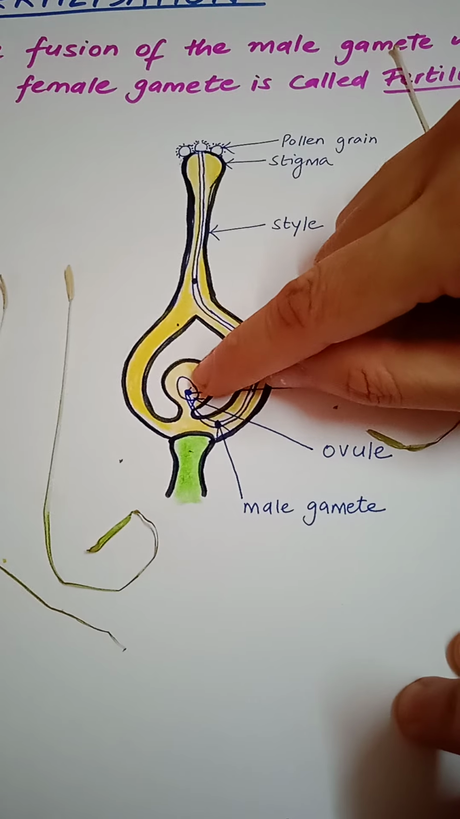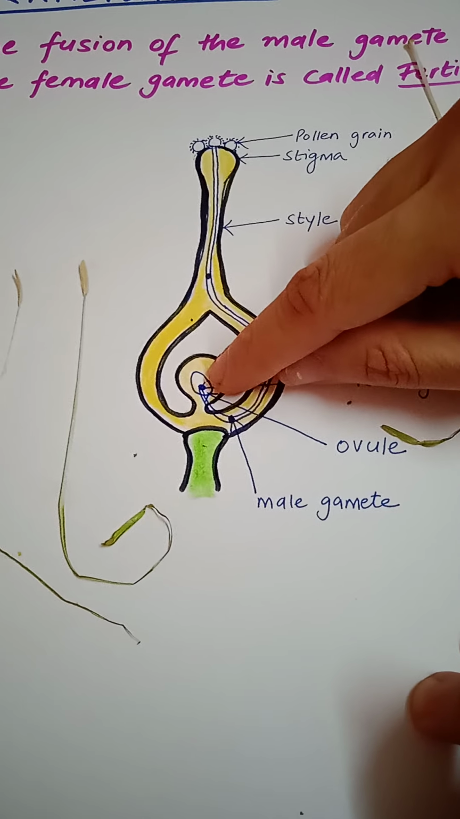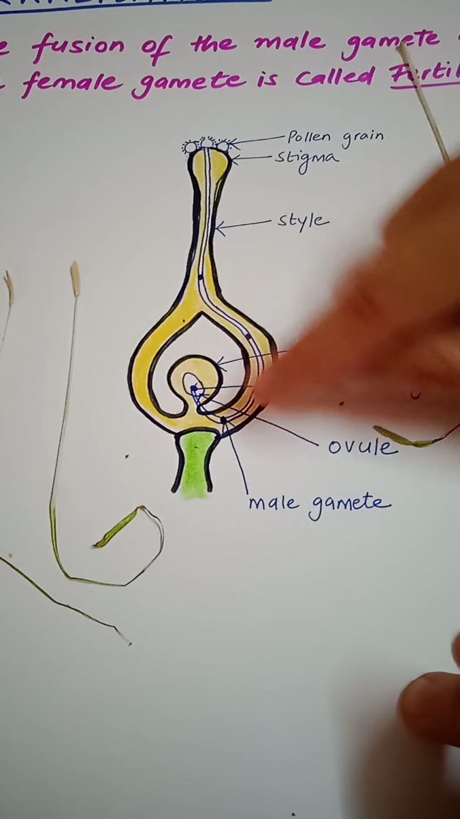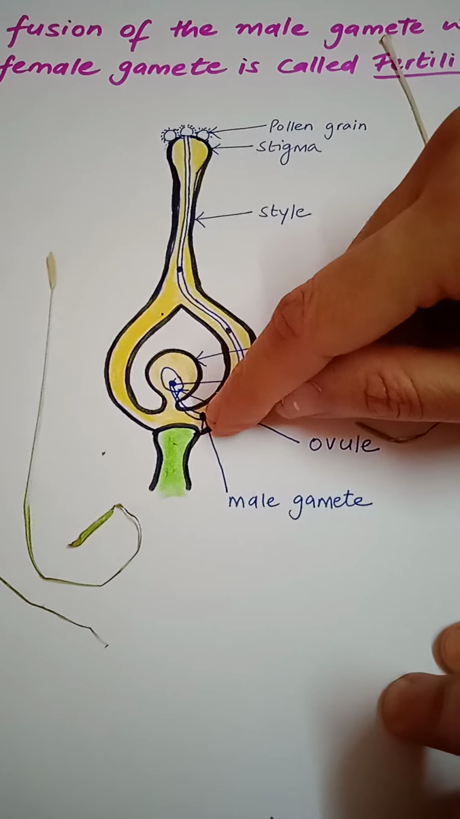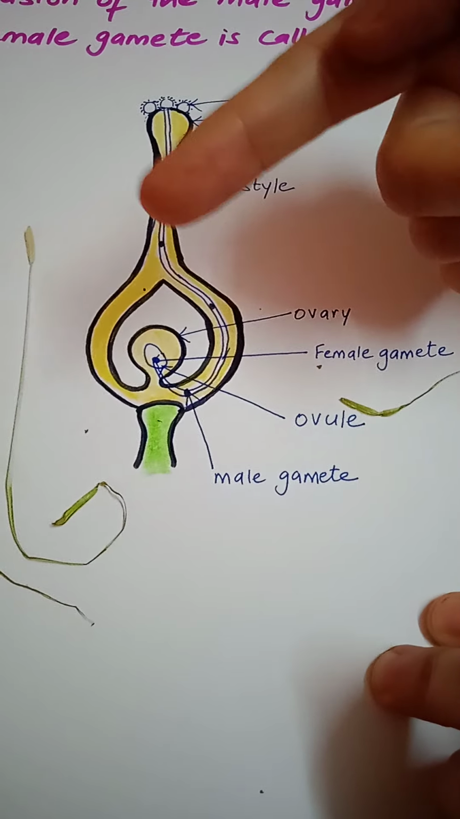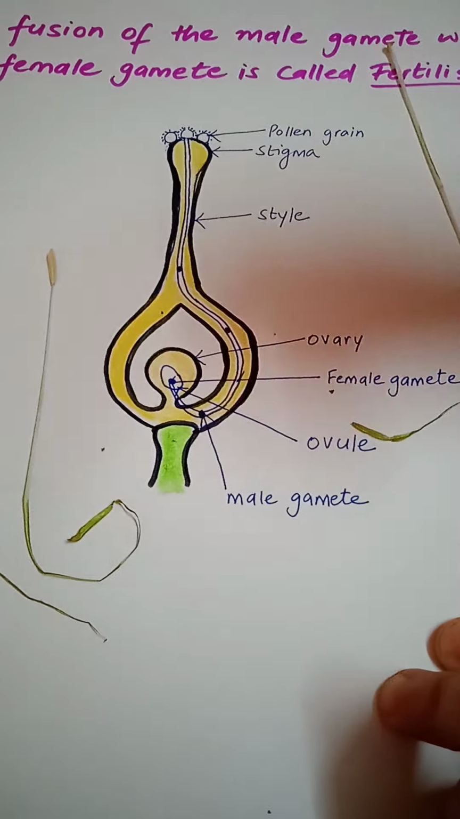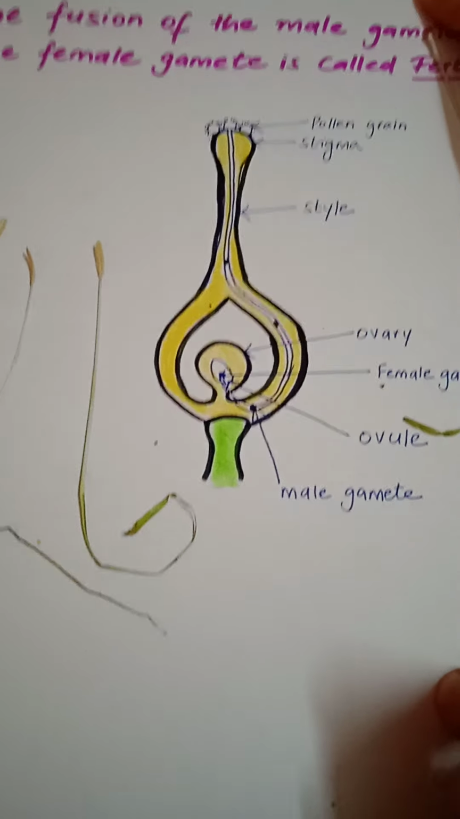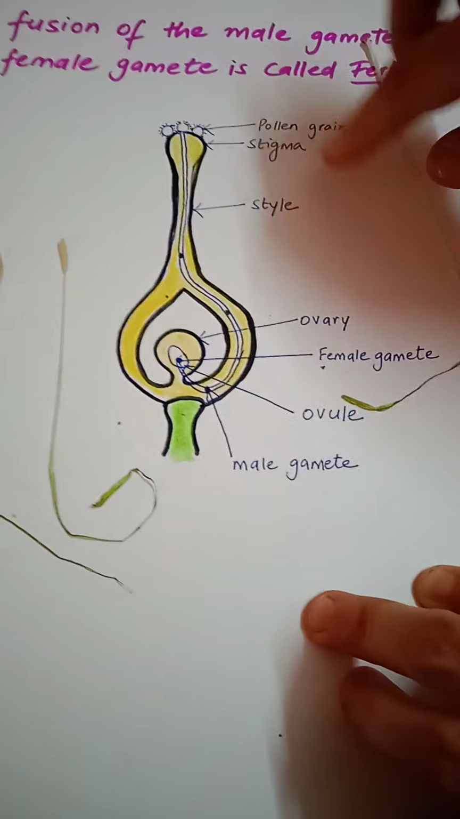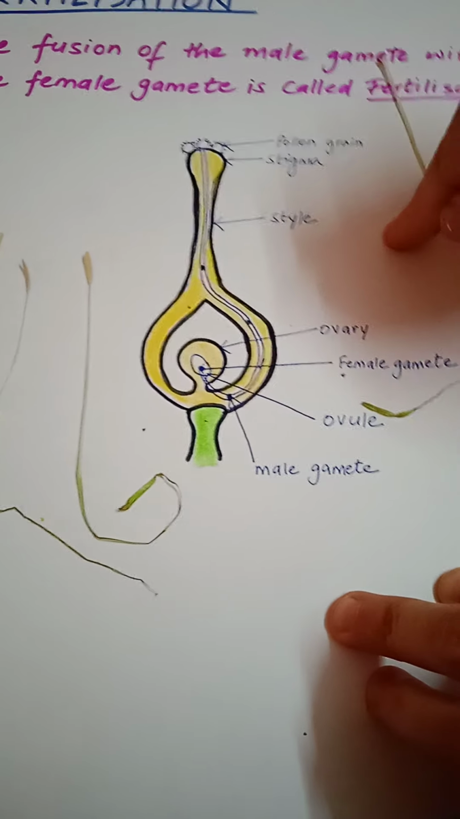This part is the ovule. Inside the ovule what do we have? We have a female gamete, that is a female sex cell. So this male gamete and this female gamete will fuse together. We will have a zygote, and the zygote will further develop into an embryo, or you can say a baby plant. So this is the concept of fertilization, and this is the second step of sexual reproduction in plants after pollination.